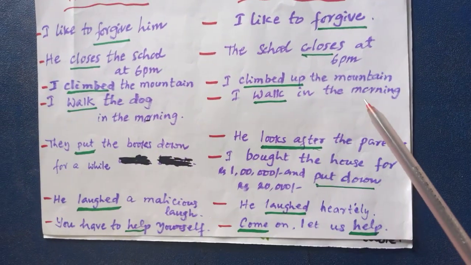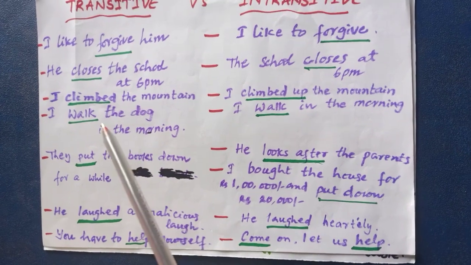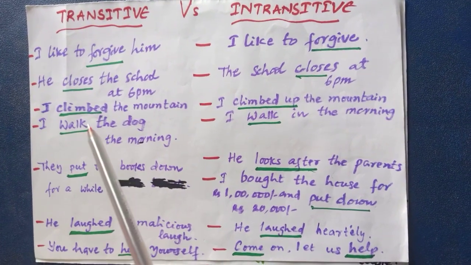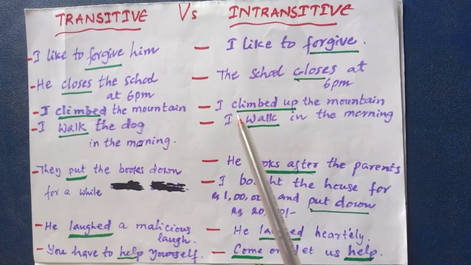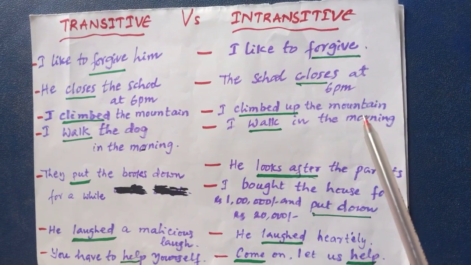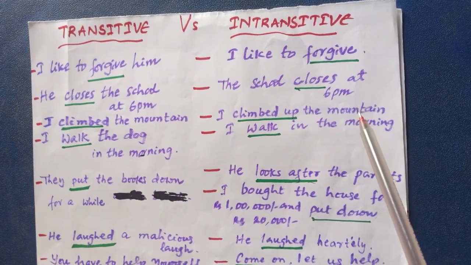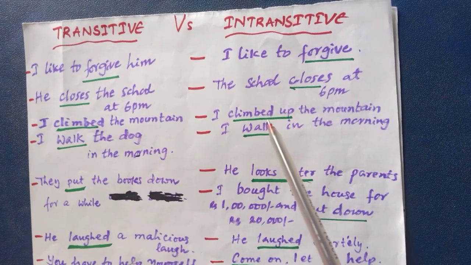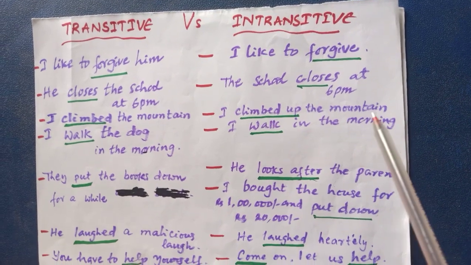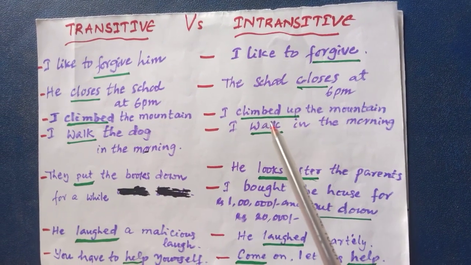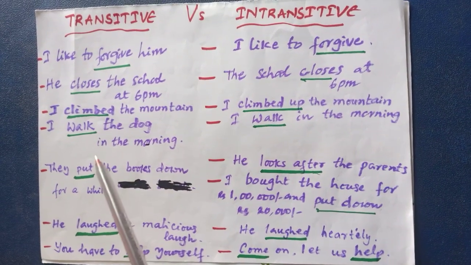In this way, look at this. I climbed the mountain. Here mountain is the direct object, so climbed is the transitive verb. I climbed up the mountain. Here preposition has come before this object. So this is called intransitive. So this is object to the preposition. So it is called intransitive verb.